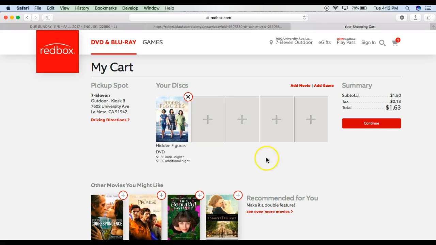Okay, so that's up to you if you want to reserve it. If not, you can kind of just see where it is and then just drive over there and pay when you get there. It's $1.50 a night, so I think you have to return it by 9 p.m. or it will charge you for the next day. So it's $1.63 with tax. So it's a little bit cheaper than Amazon, but you may have to leave your house to go and get it. So it's up to you which option you prefer.